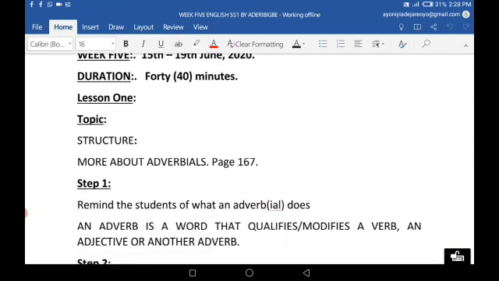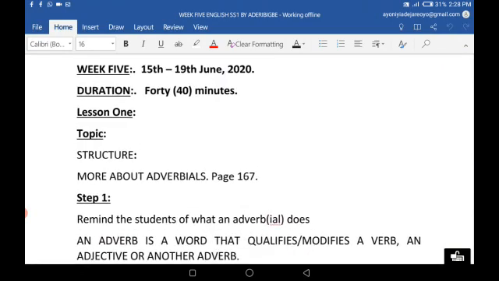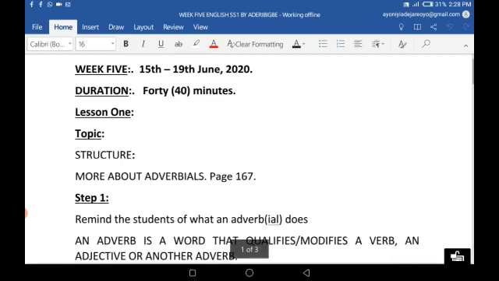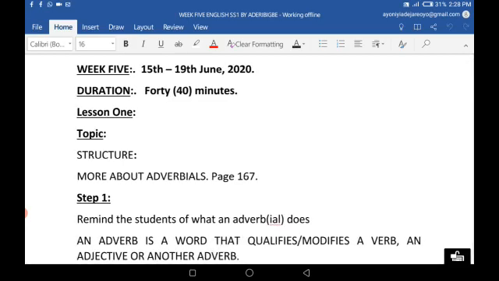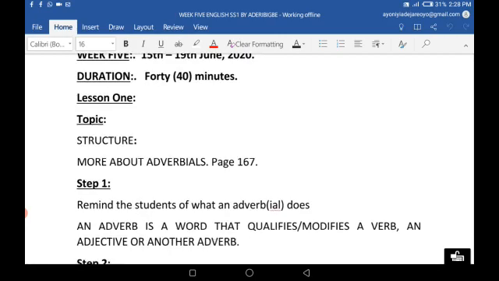Adverbs. What do you understand by the word adverb? What words are referred to as adverbs? And then what do we mean by adverbials? Adverbs, then adverbials. Are there any differences? Come with me. First, an adverb is a word that qualifies or modifies a verb, an adjective, or another adverb.